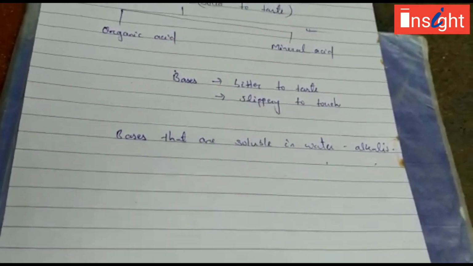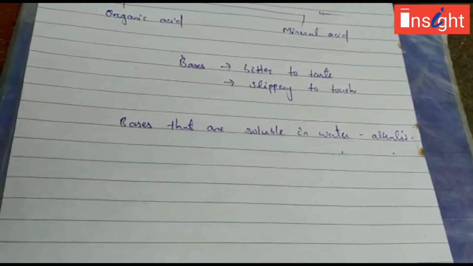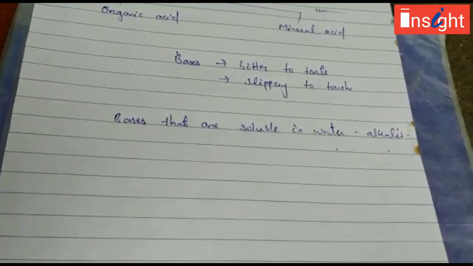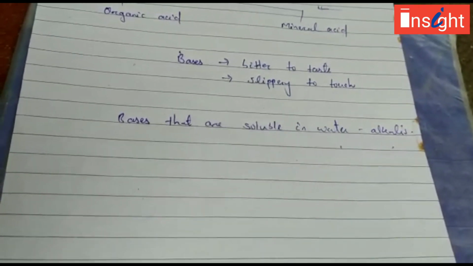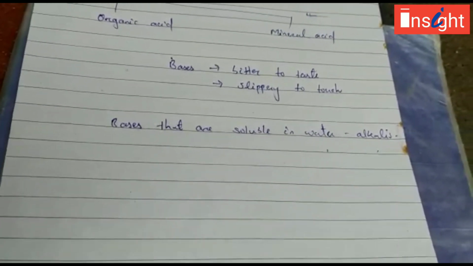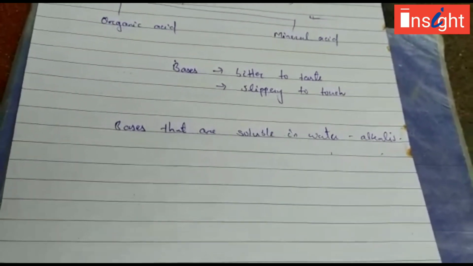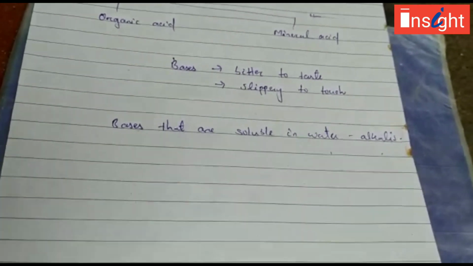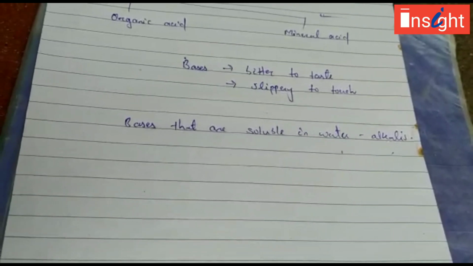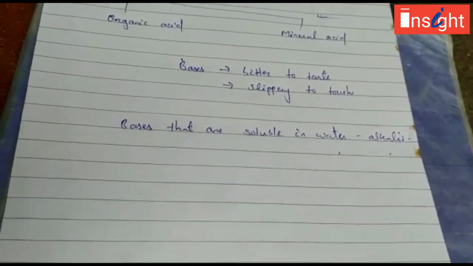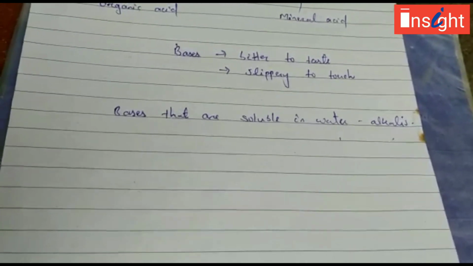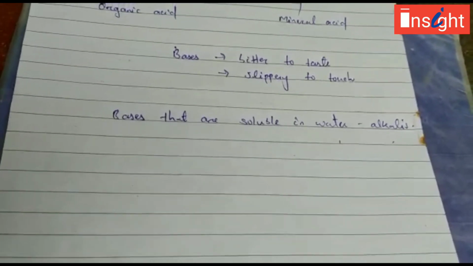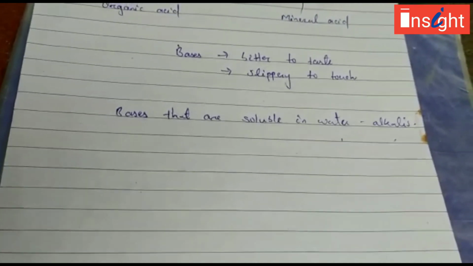Similarly, you might have gotten a turmeric stain on your white clothes. When you wash your white clothes with soap to remove the turmeric stain, you might have noticed that the color changes to reddish brown, because turmeric is a natural indicator used to identify acid and base, and when turmeric comes in contact with a base, it changes its color to reddish brown.